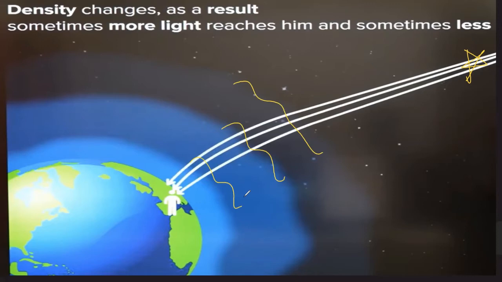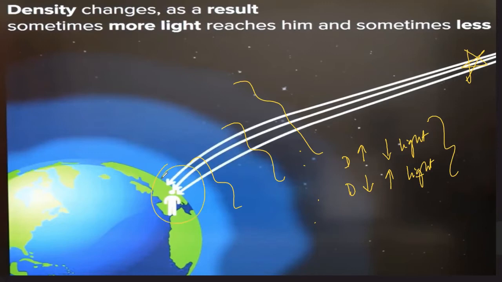Right? Now, as the density changes with time, when the density is very high, less amount of light reaches us. When the density becomes low, more amount of light reaches us. So every moment, each and every moment, the density is changing. So each and every moment, the amount of light reaching us also changes.